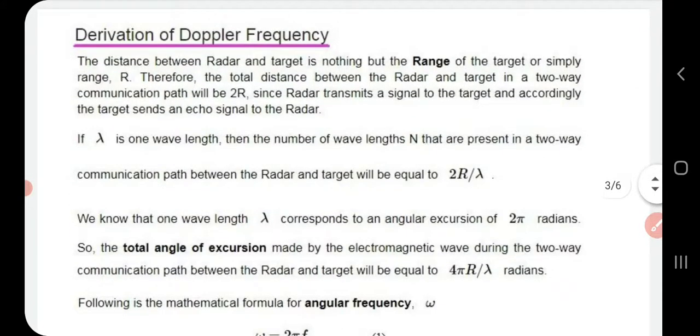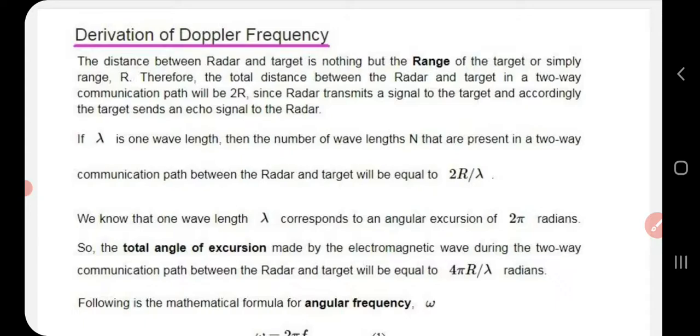Now here is the derivation for the expression for Doppler frequency. We know that the distance between the radar and a target is called range, about which we have discussed in the earlier classes. Therefore, the total distance between the radar and the target in a two-way communication path will be 2r. That means it is the distance covered by the signal to travel from the transmitter to the target and then back from the target to the receiver. So it will be 2r.